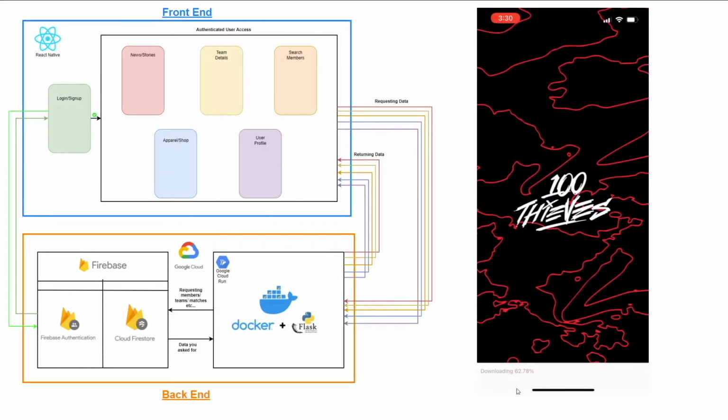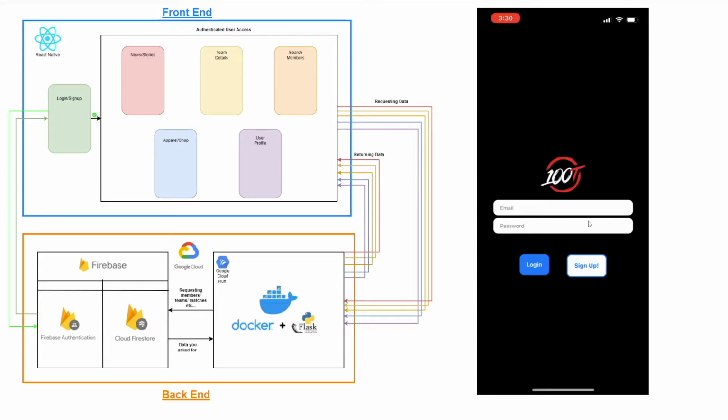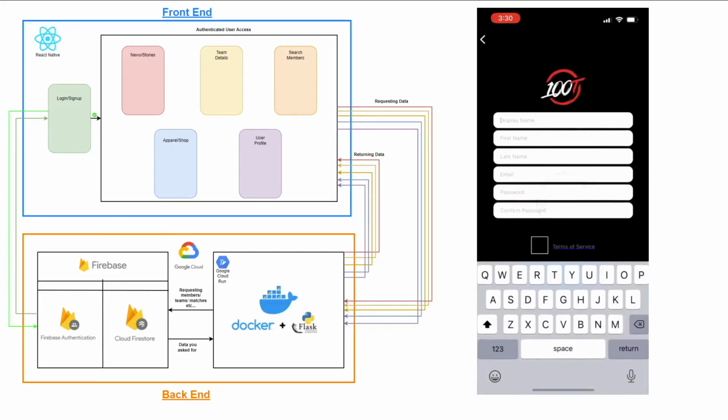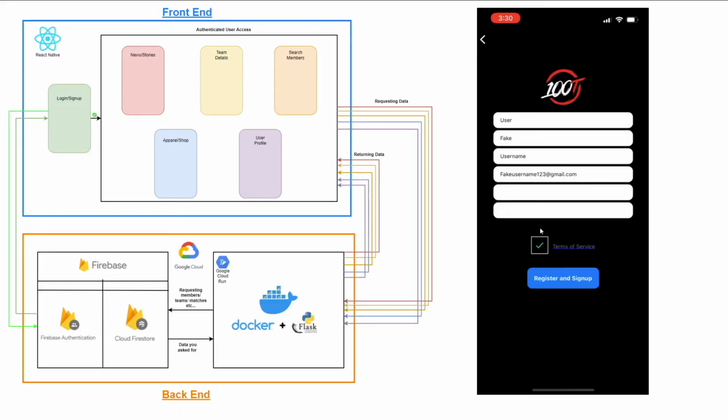So we see on our application right now the splash screen, which has the 100Thieves logo, and as this loads in, we see that the user gets navigated to the login screen. On the login screen, you can enter an email and password provided that the user has an authenticated user already, or you can navigate to the sign up option, which is what we'll do here. The sign up option prompts you to enter a little bit of user information as well as a password, confirm the password. For our example, we're just going to enter a general user. We'll name it fake username, give it a generic username email, and we will click the terms of service option, click register and sign up.